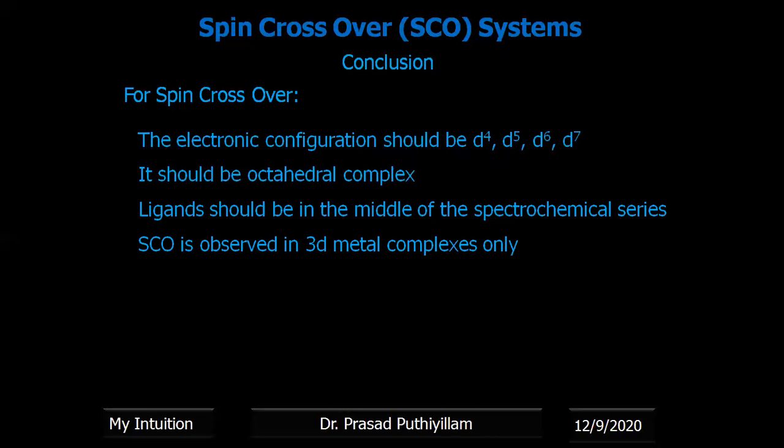The next condition is that spin crossover is observed only in the 3d metal complex series. In the 4d as well as 5d metal series, the complexes are low spin because of the arrangement of electrons and the presence of the ligand. In 4d and 5d, they always form low spin complexes, and in those cases the spin crossover phenomenon is not observed.